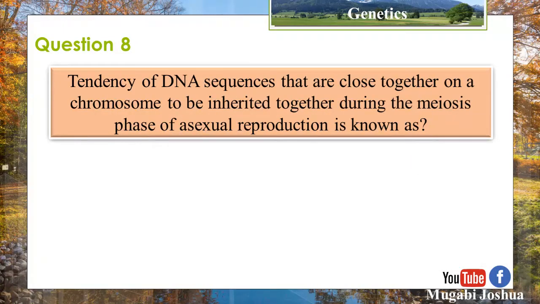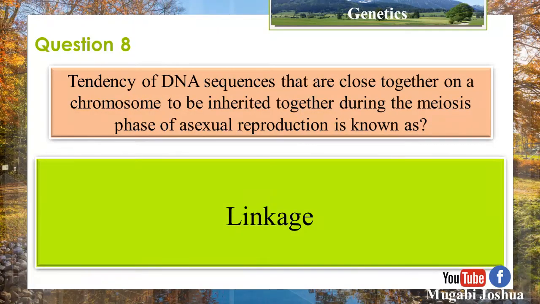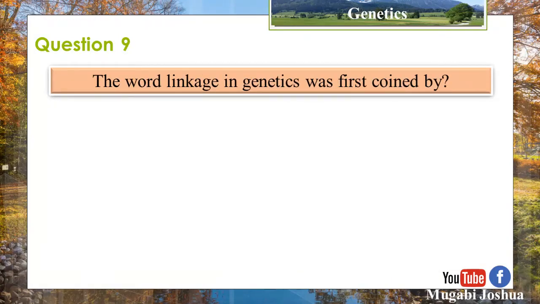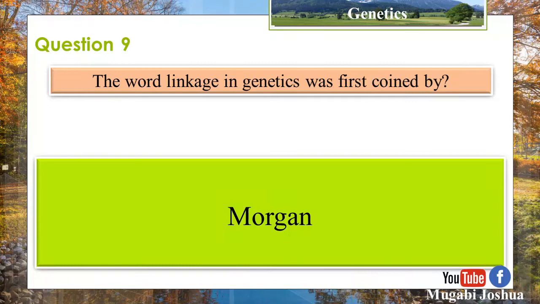The tendency of DNA sequences that are close together on the chromosome to be inherited together during the meiosis phase of sexual reproduction is known as linkage. Question 9. The word linkage in genetics was first coined by Morgan.